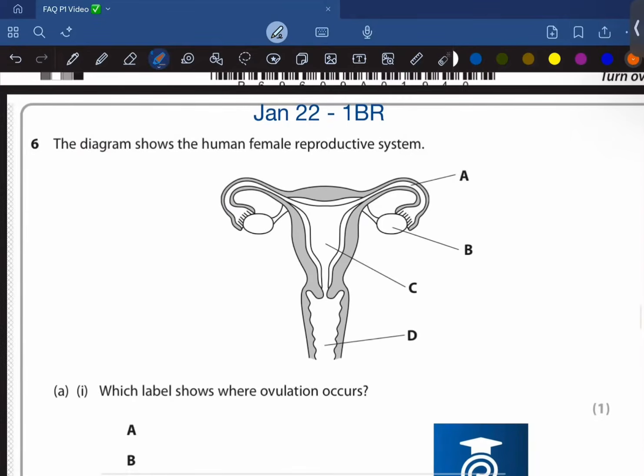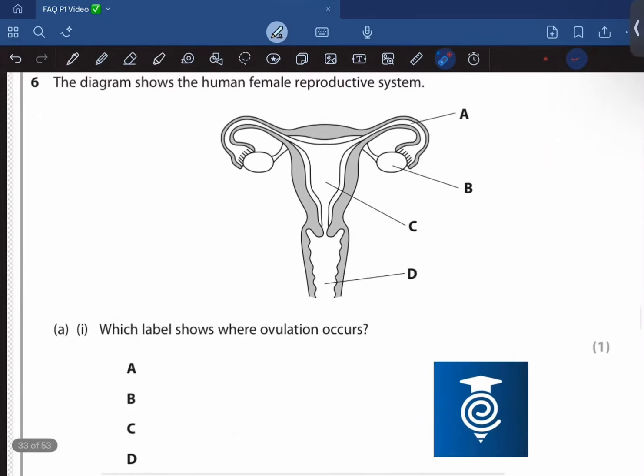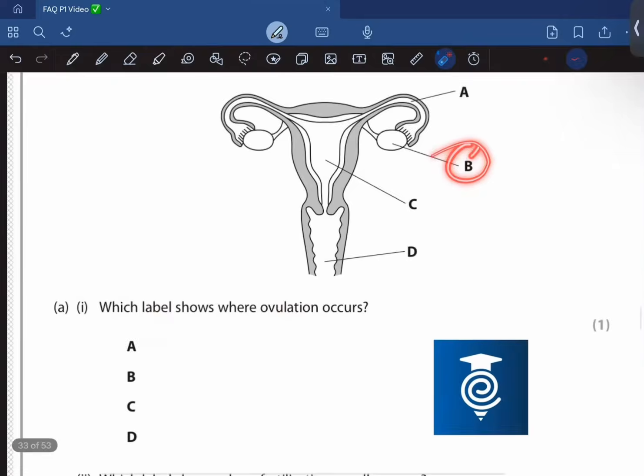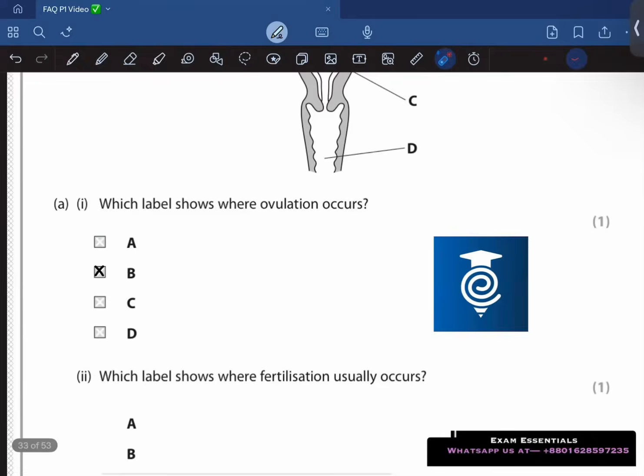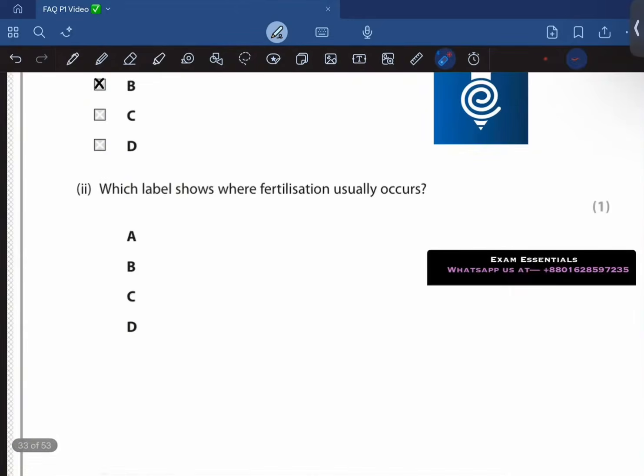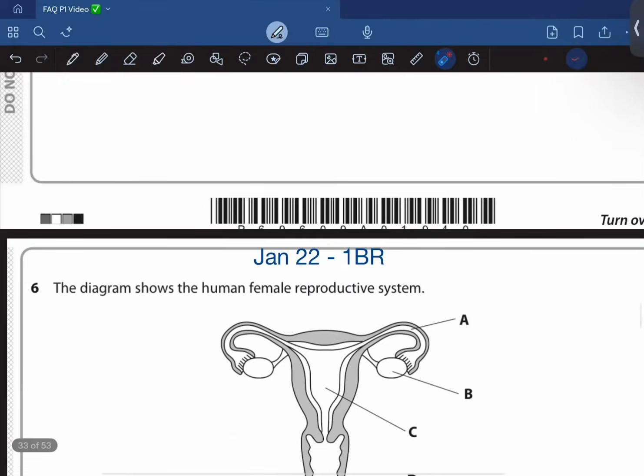The diagram shows a female reproductive system, okay? Which of the labels shows where ovulation occurs? So ovulation occurs in the ovary, so this is going to be B. Ovulation is when a mature egg is released from the ovary, B. Which shows the fallopian tube? That is going to be A.